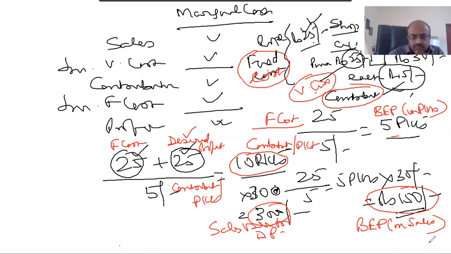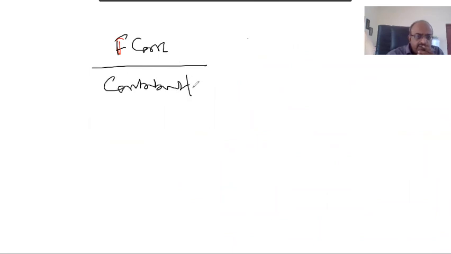Next, we wrote fixed cost divided by contribution per unit is equal to break even point in packets. And what did I tell?